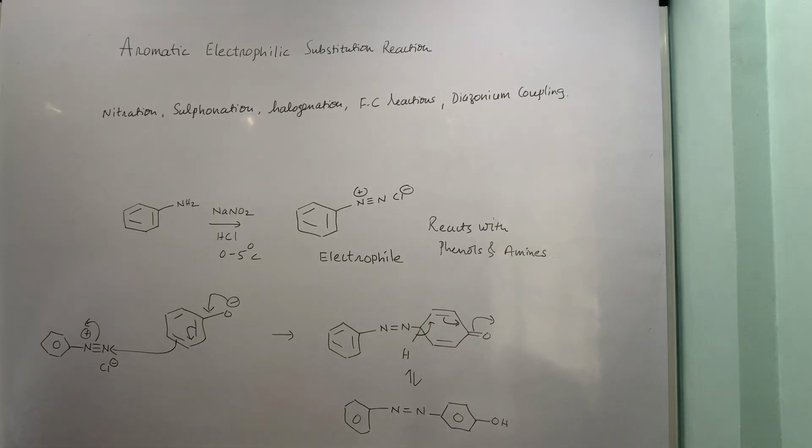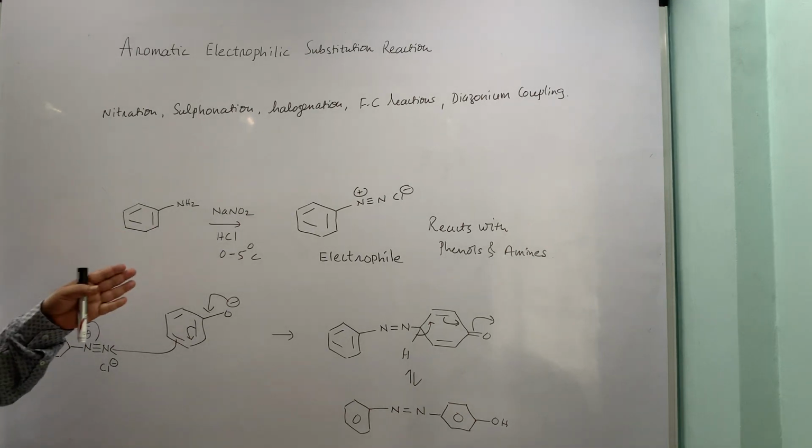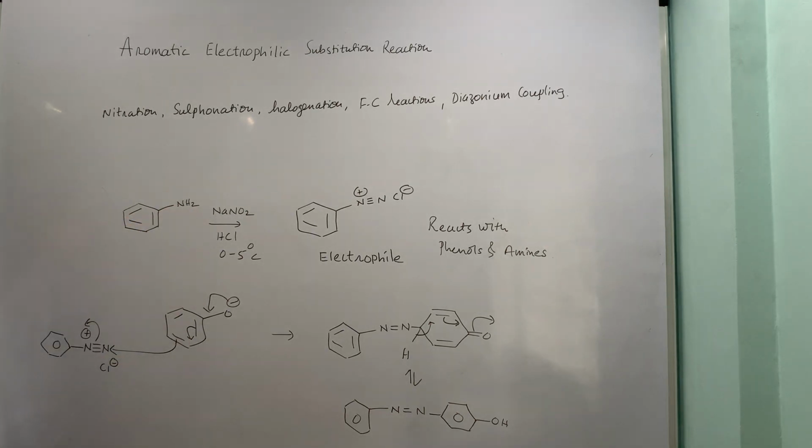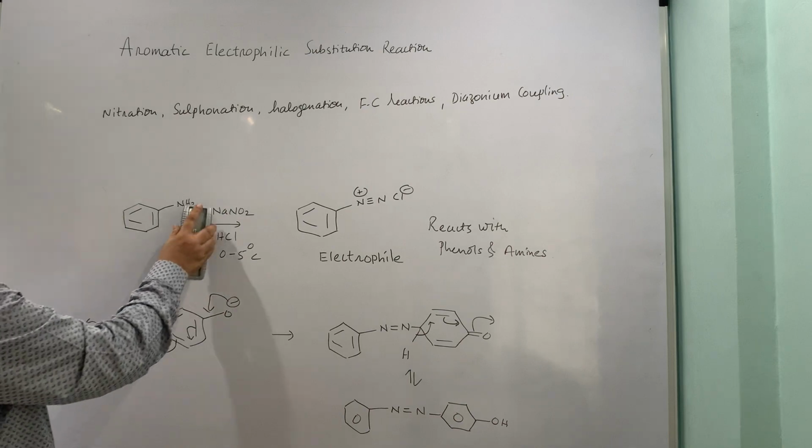Now where these reactions have application: first, in the laboratory we use this reaction as a tool to identify whether the given amine is primary, secondary or tertiary. So we call it a distinguishing test between primary, secondary and tertiary amines using this NaNO2 HCl combination. So this is also termed the diazotization test.